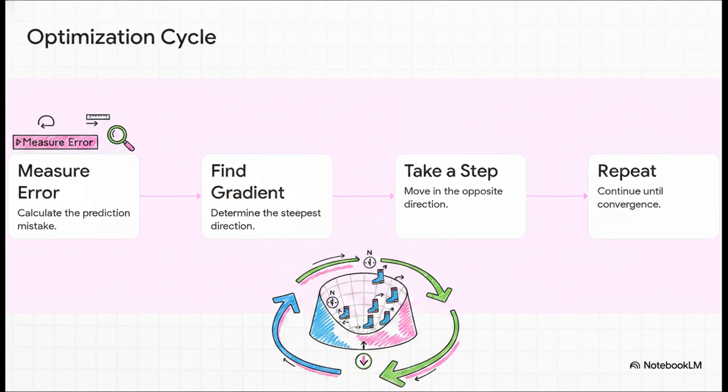Mathematically, the gradient is kind of like a compass. But here's the twist. It points up toward the steepest increase in error. Because our machine wants to reach the bottom of the valley, it deliberately steps in the exact opposite direction of that gradient. So it measures the error, calculates the gradient, steps backward, and repeats this loop thousands of times until it finally reaches the bottom of the valley. We call that state convergence.